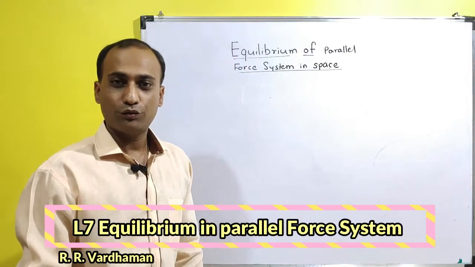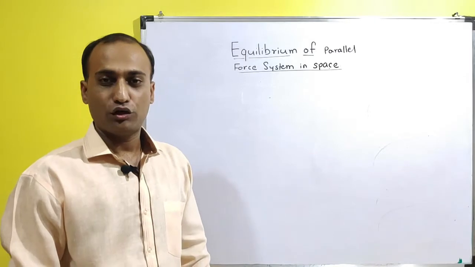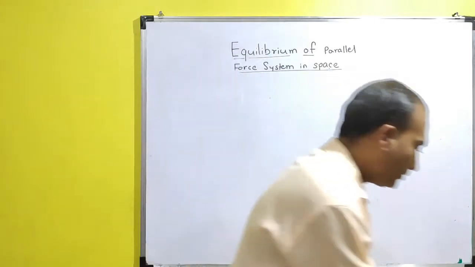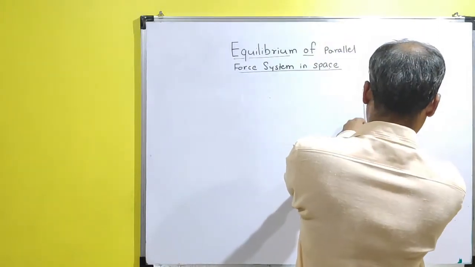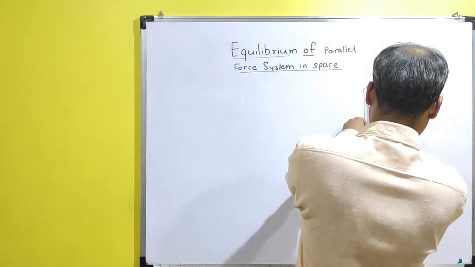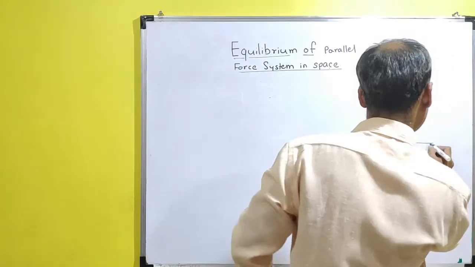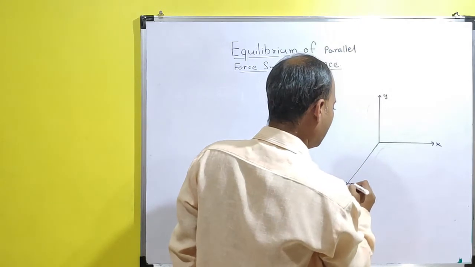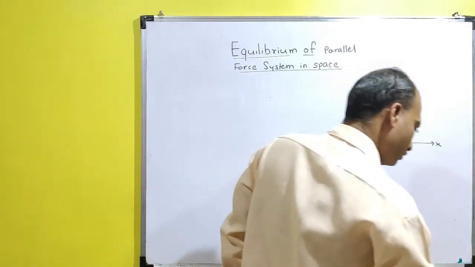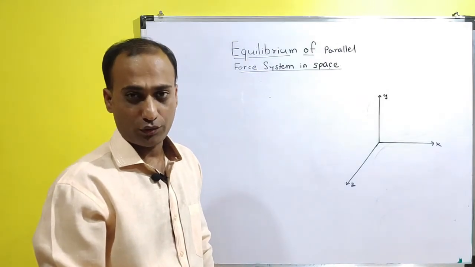Hello students, so we will study about the equilibrium of parallel force system in a space. So let's consider the 3D force system. So here we will draw the 3D force system. So coordinates are x, y and z. So now let's consider the forces in each direction which are parallel to each other.